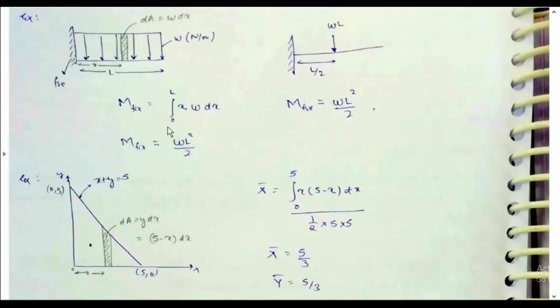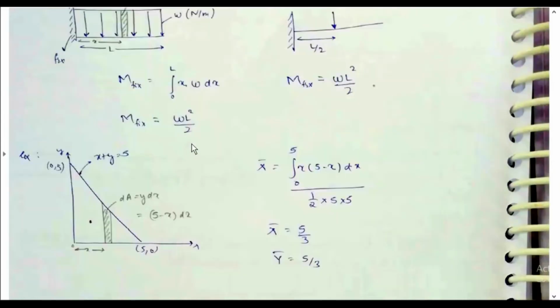M fixed is equal to integral 0 to L of x w dx. M fixed is equal to wL square by 2. Here M fixed is equal to wL square by 2.